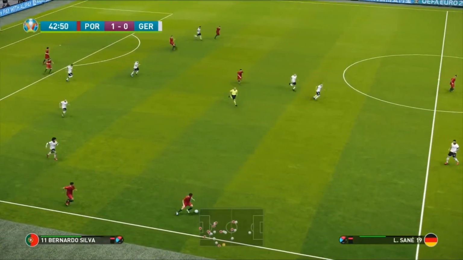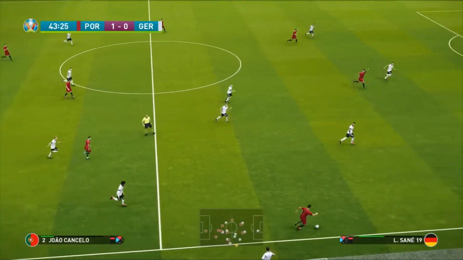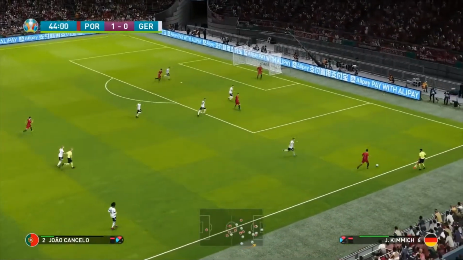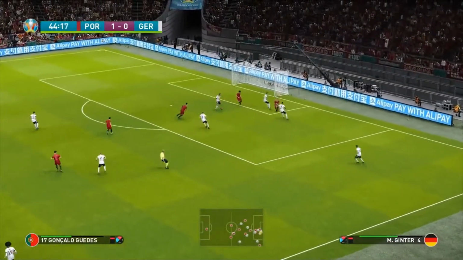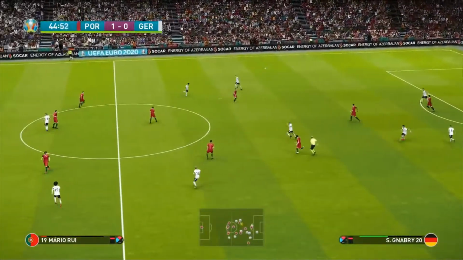Keeps it in play for Bernardo Silva. And well, we could see Portugal actually hit on the break here once again. Cancelo is bombing down the right-hand side of the field. Look at the space he's got here. He could go all the way. Lofts it in for Gonçalo Guedes. But Manuel Neuer is simply there to save it.